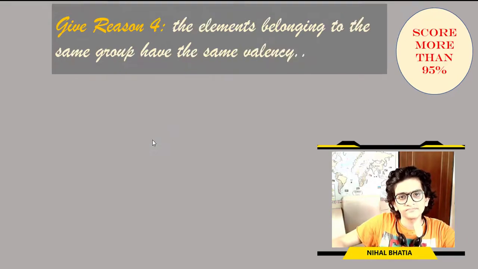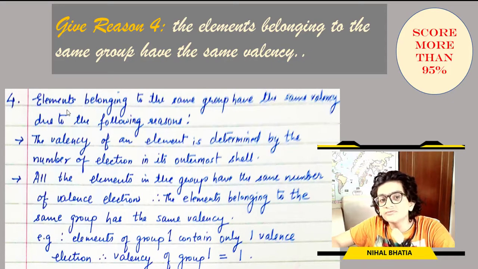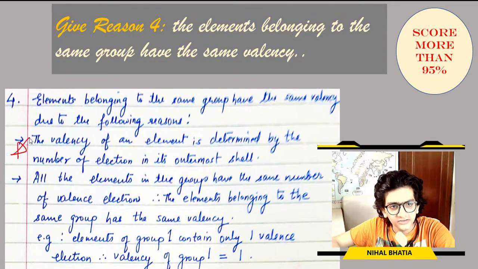Moving ahead, fourth give reason. The elements belonging to the same group have the same valency. This is a little blurred, I'm really sorry. Elements belonging to the same group have the same valency due to the following reasons. This is the definition of valency.